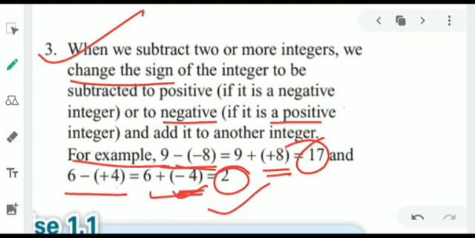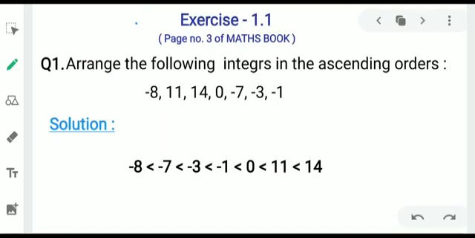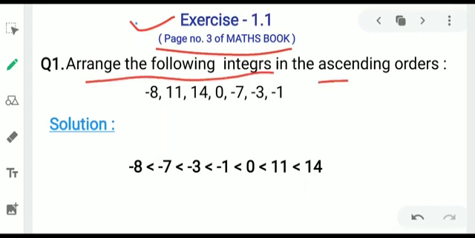Okay, now all rules are understood by us. Let us do some sums related to it. Yes, it is your exercise number 1.1 of your book, which is on page number 3. The question is written, arrange the following integers in ascending order. We have to arrange them in ascending order, and you can see some numbers are written.